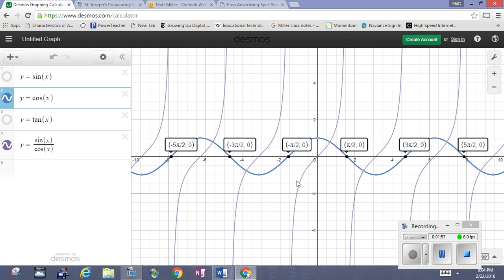And wherever the tangent function has its asymptotes is where the function is undefined, and therefore there are breaks within the graph of the tangent, within the domain of the tangent.